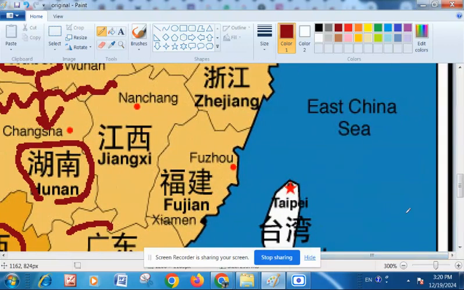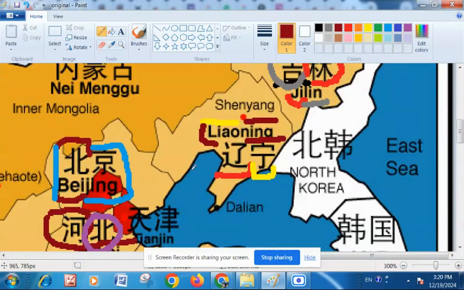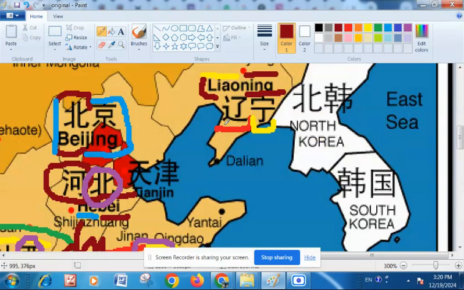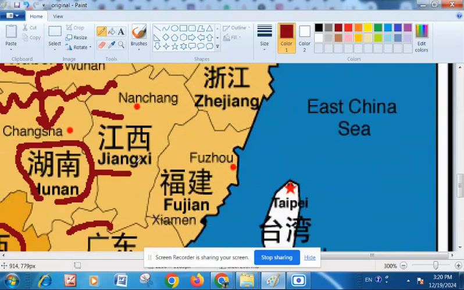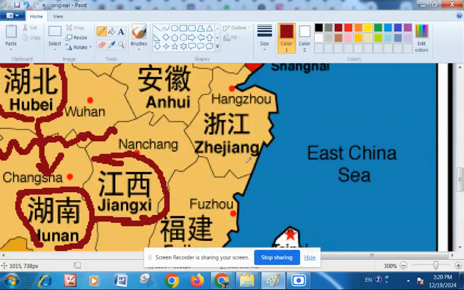J initial, IANG is the final, and this is the character Jiang. IANG is the final, which we have seen in the first province also. Jiang means the river, and Xi means west. Province to the west of the river. Jiangxi province. And which province is it to the west of?